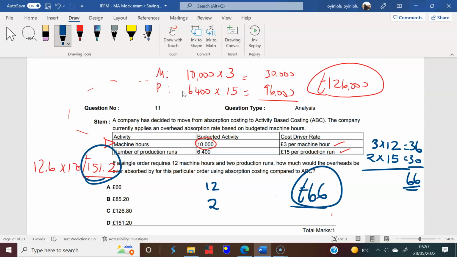So this question is really asking how much higher this is than this. Subtract the 66 from the 151.2: 151.2 minus 66, and you get the 85.20 figure. And that's question 11. Let's look at question 12.